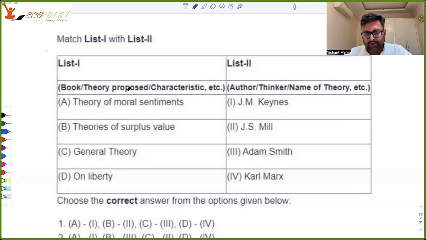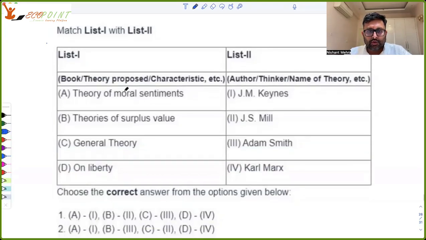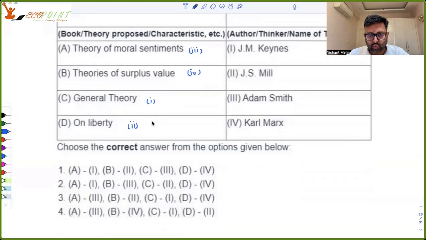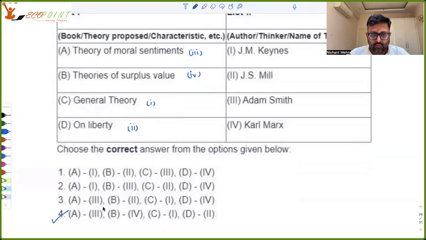So this is a set of 7-8 questions. Try to do them. You have to match list one with list two. There is a book which is given, and the author is also given. Theory of Moral Sentiments. Theory of surplus value, Karl Marx. This I know. General Theory is given by Keynes. On Liberty, I think it is written by J.S. Mill. So this one would have been by Adam Smith. So 3412. Fourth.